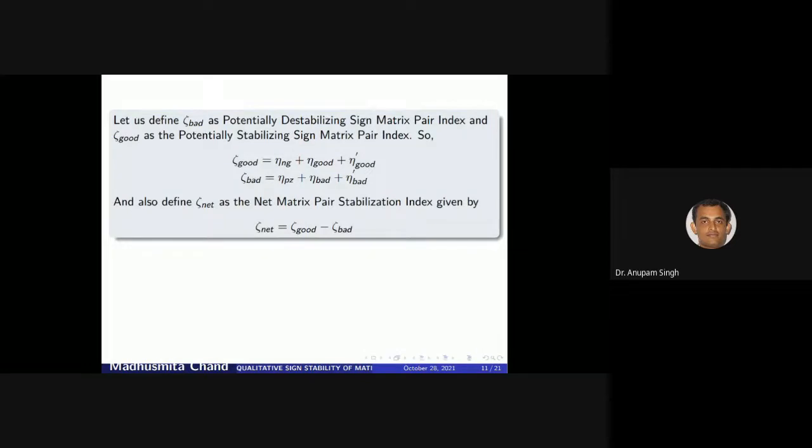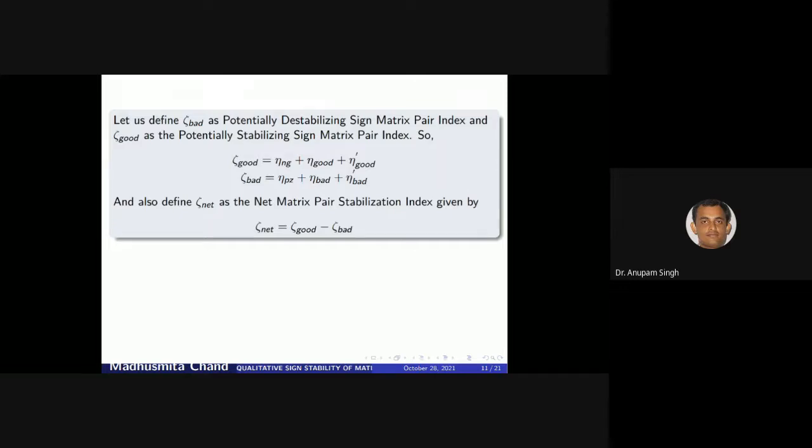Then let's define the indices zeta good, zeta bad, and zeta net. Here zeta bad is the potentially destabilizing sign matrix pair index, and zeta good is the potentially stabilizing sign matrix pair index. And zeta net is the net matrix pair stabilization index, which is given by zeta good minus zeta bad. Zeta net is also an index to indicate the likelihood of a matrix pair being stable or unstable in a qualitative way.